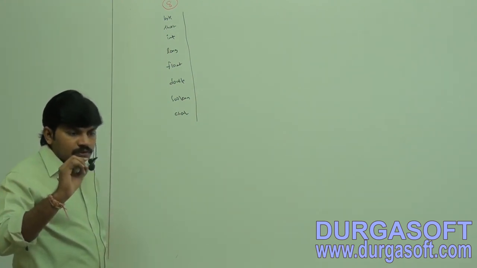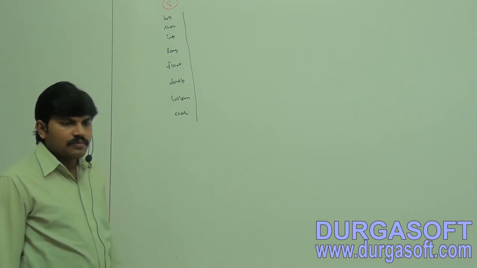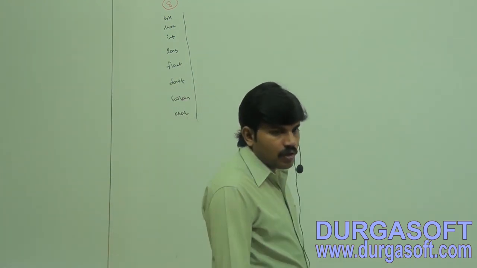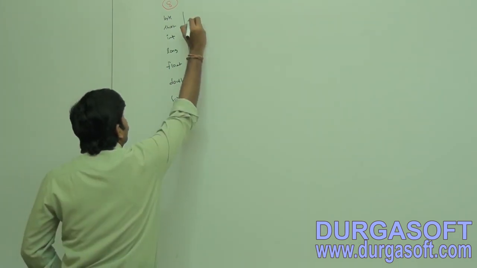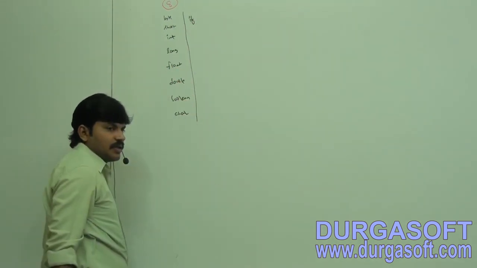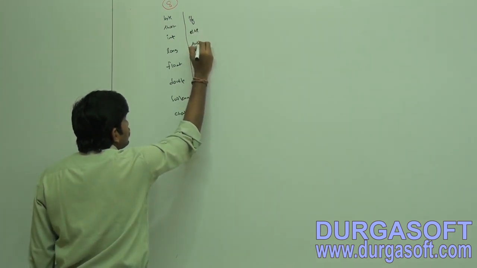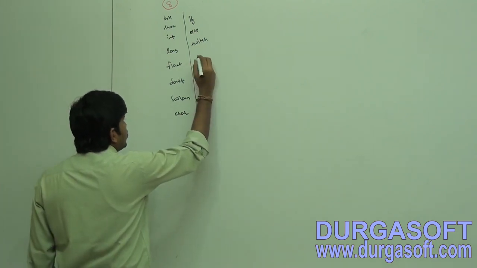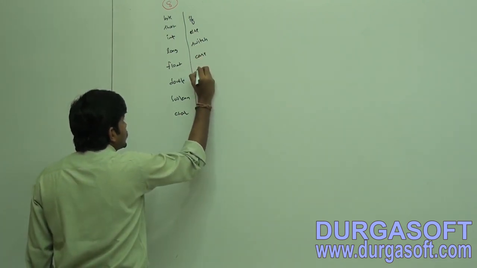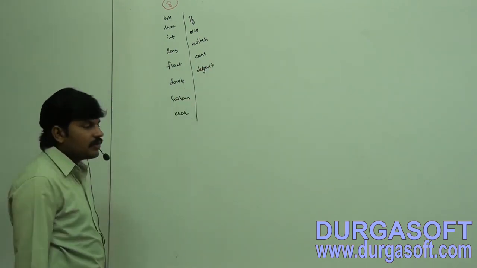Add keywords for flow control. Sir, how many keywords are there for flow control? If, else, switch, and within the switch, case, default.